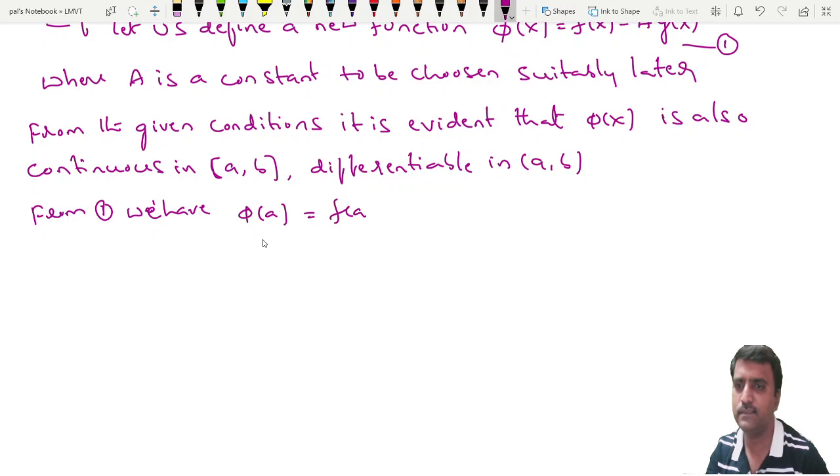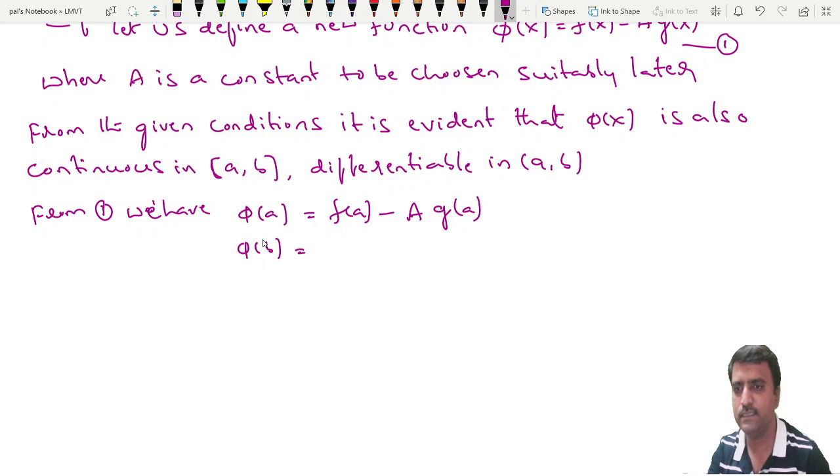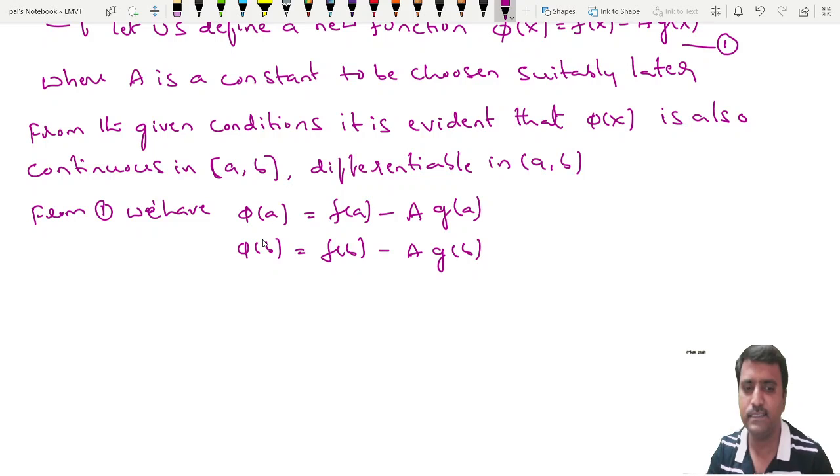Phi of a is equal to f of a minus a into g of a. And what is phi of b here? Phi of b is equal to f of b minus a into g of b. Phi of a is f of a minus a into g of a. Phi of b is f of b minus a into g of b.